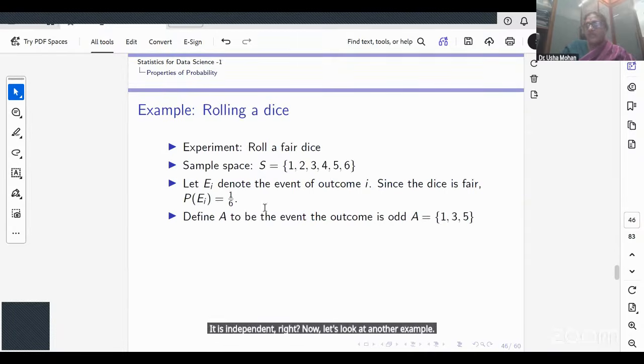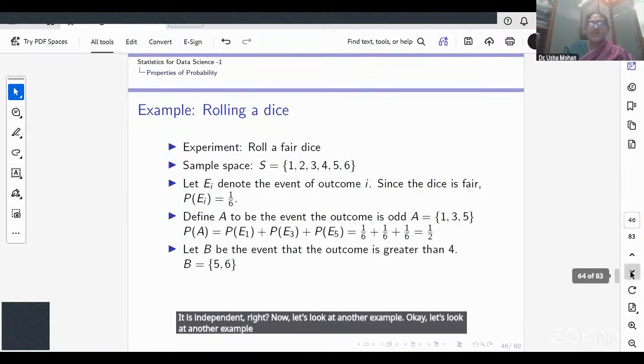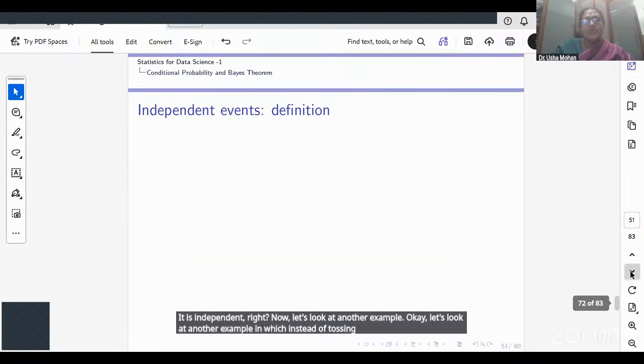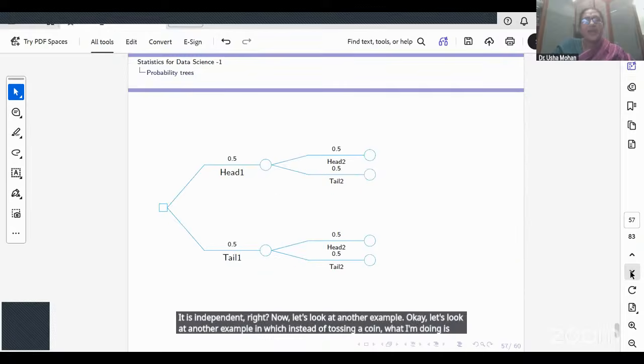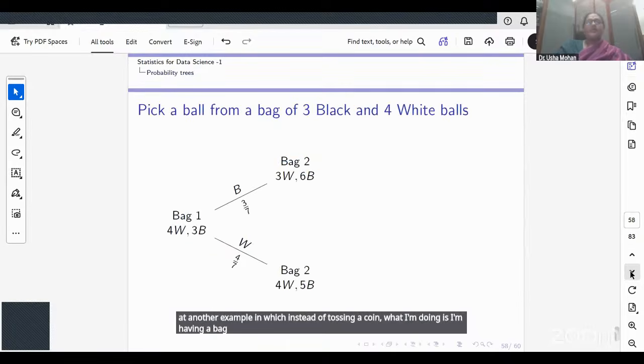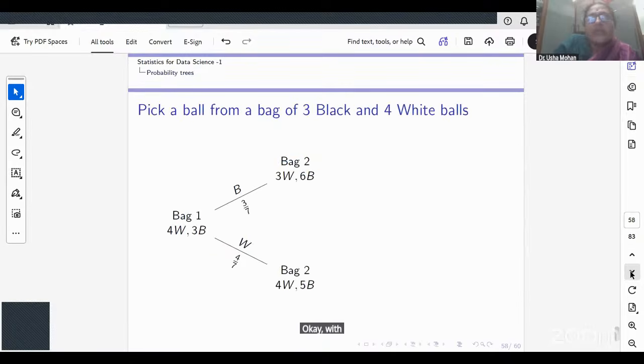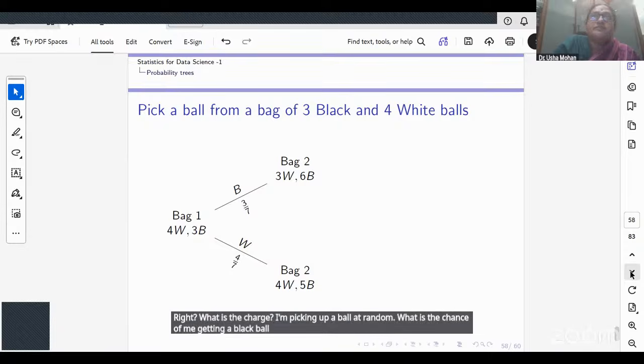Now let's look at another example in which instead of tossing a coin, I'm having a bag with 4 white and 3 black balls. I'm picking up a ball at random. What is the chance of me getting a black ball? 3 by 7.